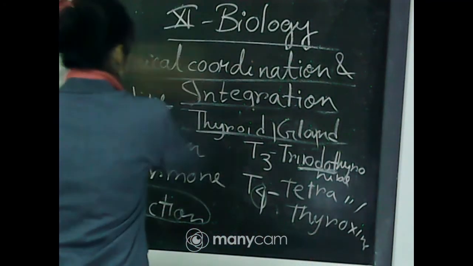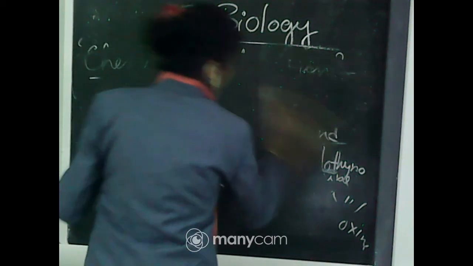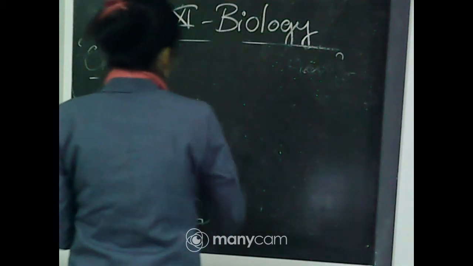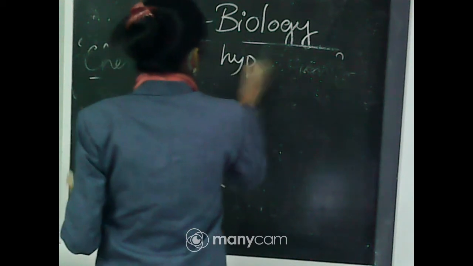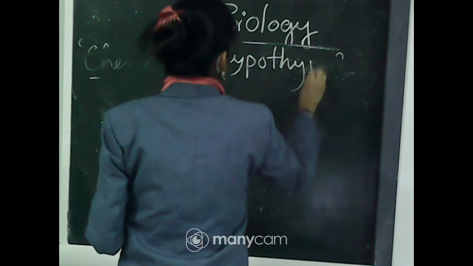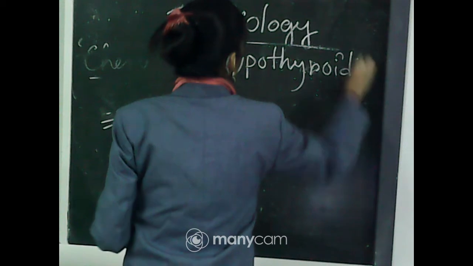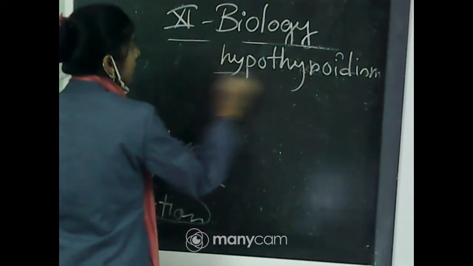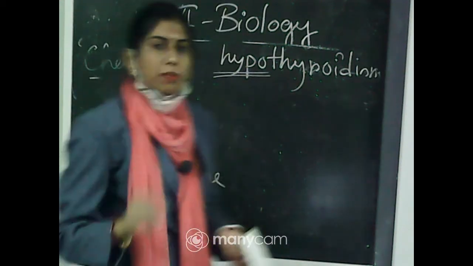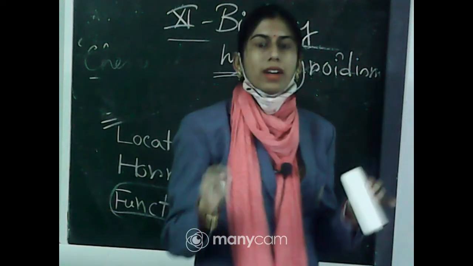So, it will result in the condition called hypothyroidism. As I have mentioned, two terms can be used, hypo and hyper.